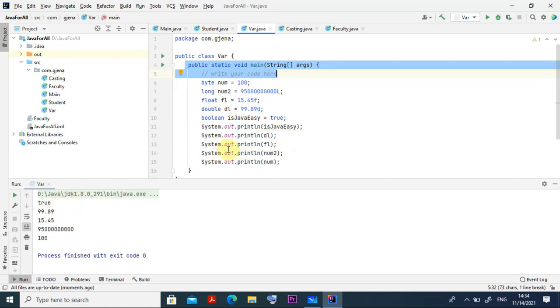Say suppose I am going for System.out.println of number 2. What is number 2? Number 2 I have given as long. I have given a very big number, so 95 crore or like that. I have not counted, you check it. So I randomly put some zeros here, right?